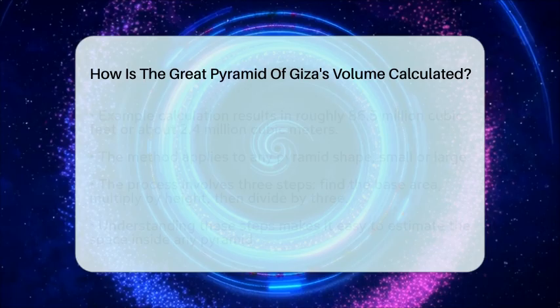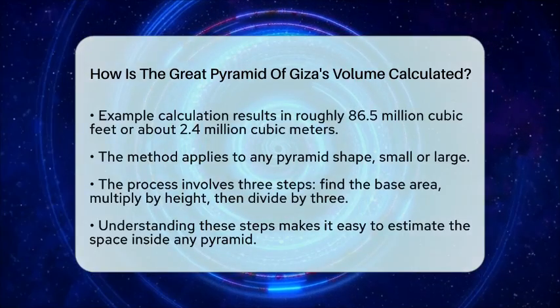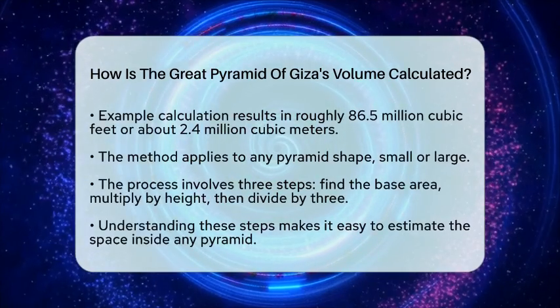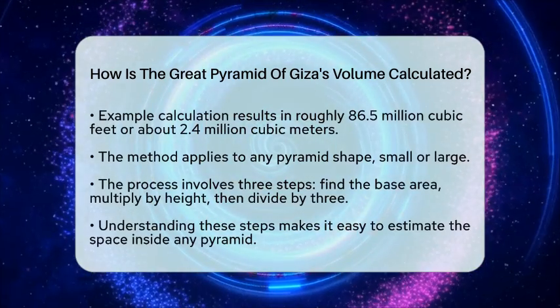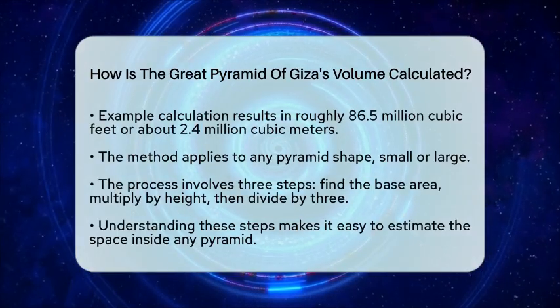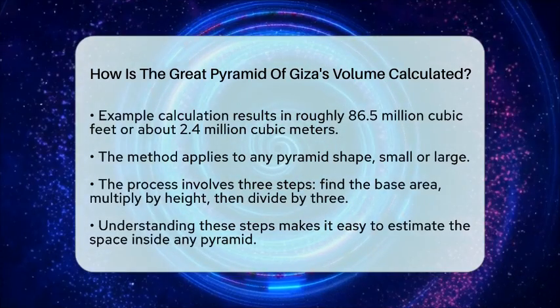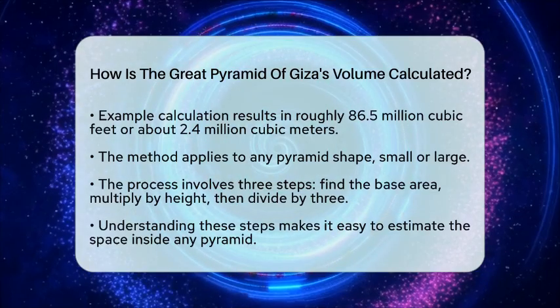This method works for any pyramid shape, whether it's a small tent or a giant stone monument. First, find the area of the base using the right formula for the shape. Then, multiply that by the height. Finally, divide by 3 to get the total volume. It's a simple yet powerful way to understand how much space a pyramid takes up.